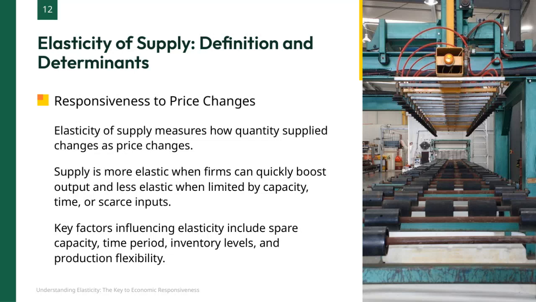Here we're focusing on the elasticity of supply, which essentially tells us how much the quantity supplied responds when there's a change in price. If companies can quickly increase their production, supply is considered more elastic. On the other hand, if they're constrained by limited capacity, time, or scarce resources, supply tends to be less elastic. Several factors affect this responsiveness, including whether firms have spare capacity, the time period available to adjust, the levels of inventory they hold, and how flexible their production processes are. Understanding these determinants helps explain why some markets react faster to price changes than others.